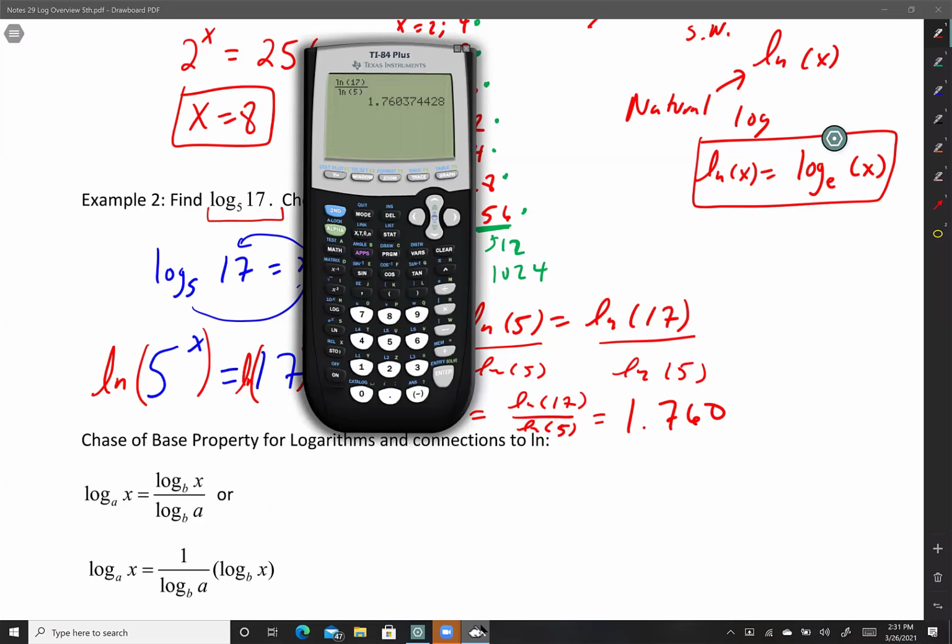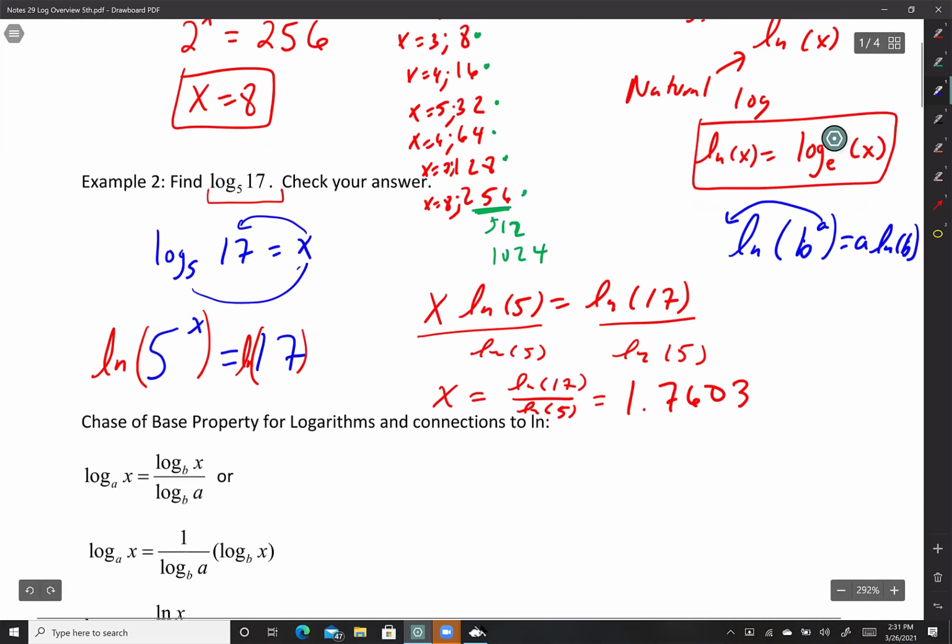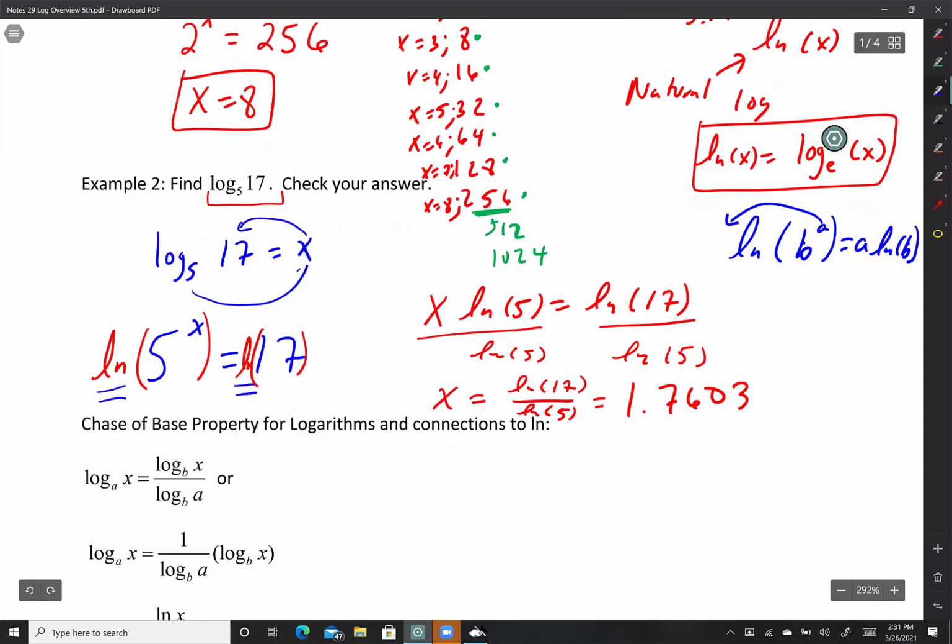Yes, ma'am. Can you explain how you moved the x as an exponent to be in the front? Yes, of course, miss. I'd love to explain. So anytime I have something that looks like this, let's put b to the power a, I can bring that down: a ln of b. And the reason I can bring that down is because it's a property of logarithms. So the ln is what I typed in there to be able to bring that x down. So anytime you want an exponent to come down, insert ln.